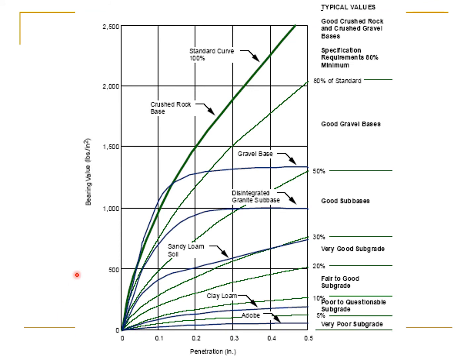Well, here you can see the bearing value, that is the pressure, and the penetration in inches for different materials. And you can see that this curve is for the standard crush, which has the CBR value of 100%. So obviously the standard crush that is available in the state of California has a CBR value equal to 100%.